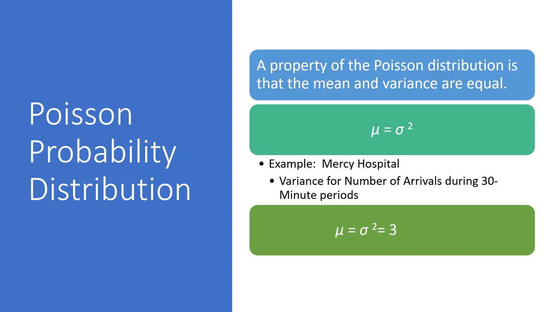A property of the Poisson distribution is that the mean and the variance are going to be equal. So when we were looking at our number of arrivals in a 30-minute period being 3 patients per half hour, our mean and our variance are both going to be 3.